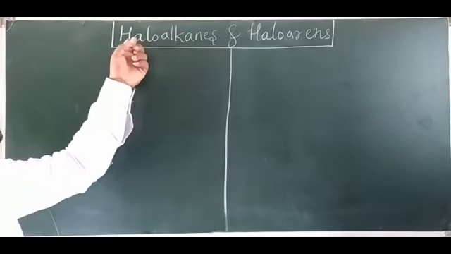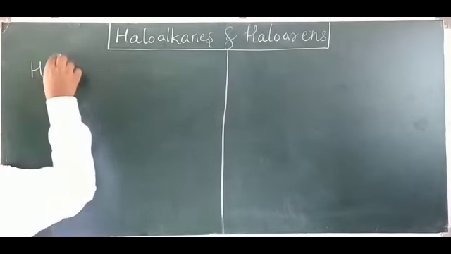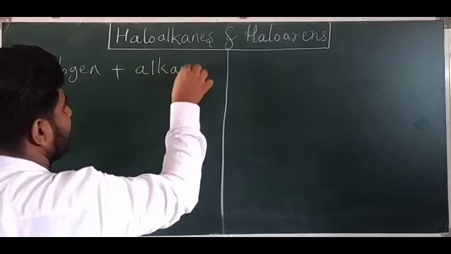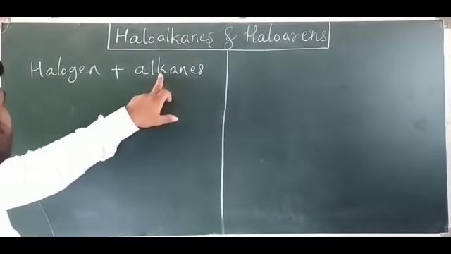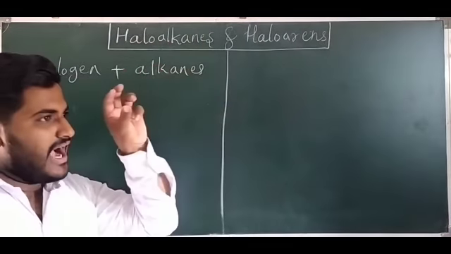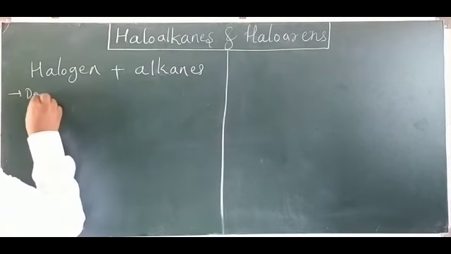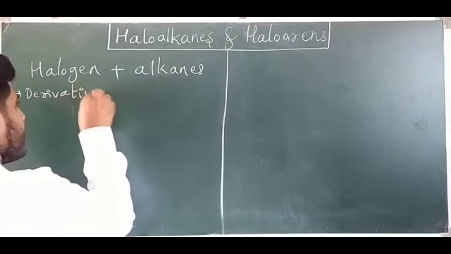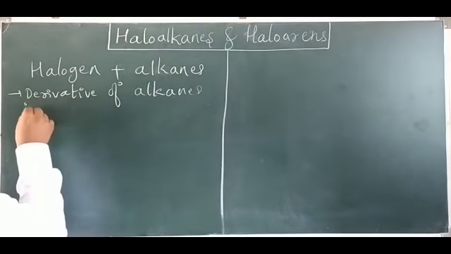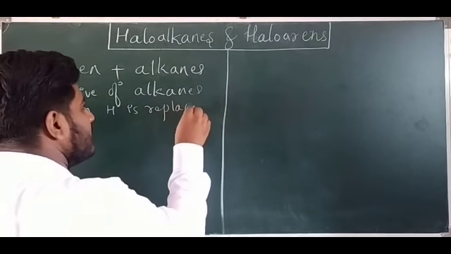So carefully look at the name, guys. The name itself indicates it. Split the word haloalkanes. Halo means halogen. Alkanes, you know already, are hydrocarbons having single bonds. So haloalkanes are nothing but derivatives of alkanes in which hydrogen of the alkane is replaced by a halogen atom. Derivative of alkanes in which hydrogen is replaced by halogen.